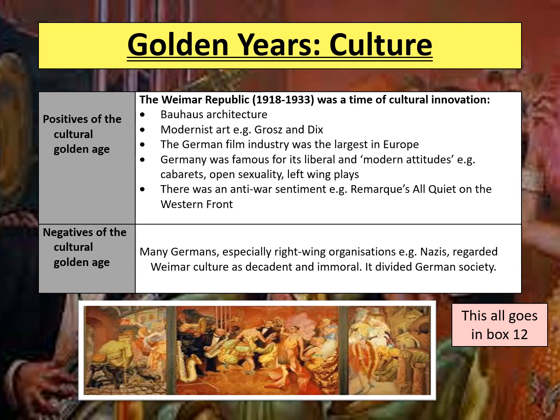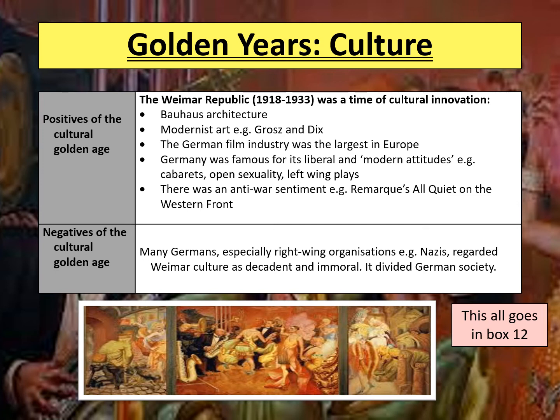Okay, so we're going to move on to the last section for the golden years now, looking at culture and whether that developed in Weimar Germany. So we're going to start by looking at the positives and the negatives. So let's look at the positives first of all and think about why there were clear developments in the cultural golden age. So first of all, it is known that the Weimar Republic was seen as a time of cultural innovation for a number of different reasons.